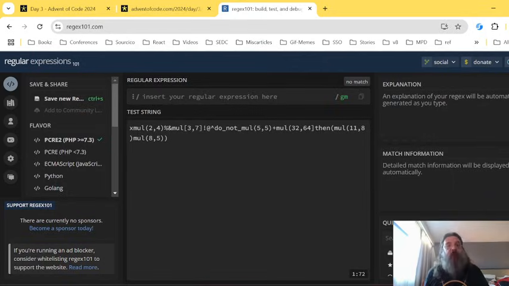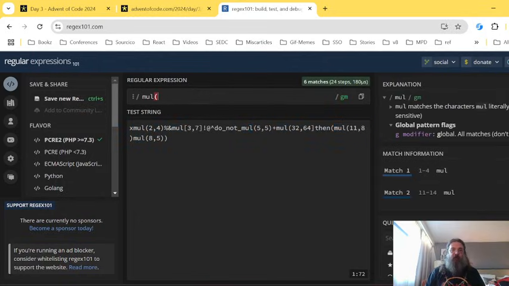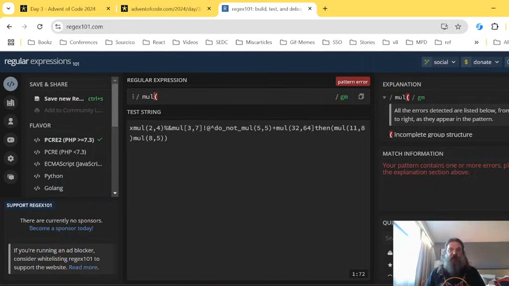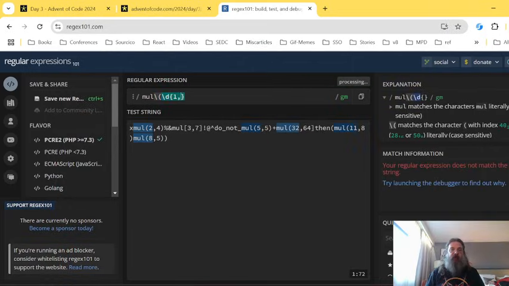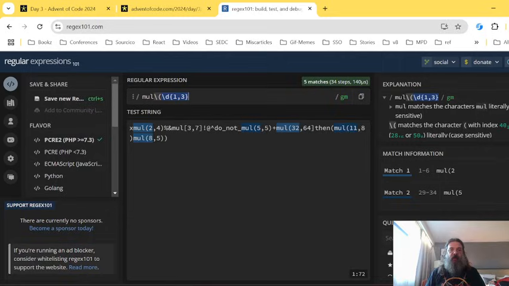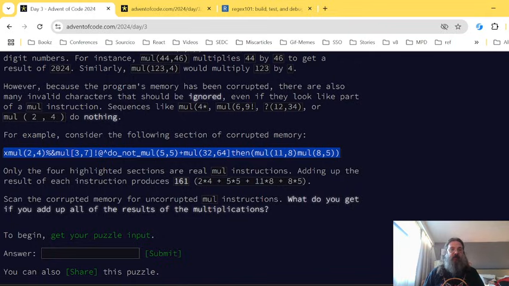And rule number 2 for experts: if you think that you know regex well enough to write them directly in your code, you don't. So, what we need to find now is basically a mul followed by a literal open parenthesis followed by some numbers which can be from 1 to 3 digits, followed by a comma, because as I understand, anything else is also an invalid instruction.